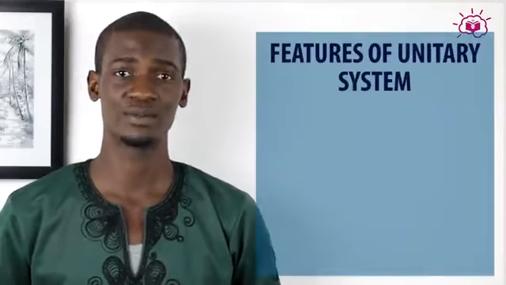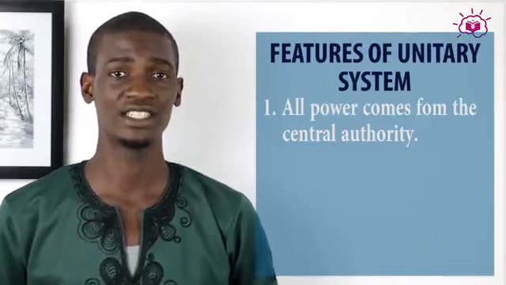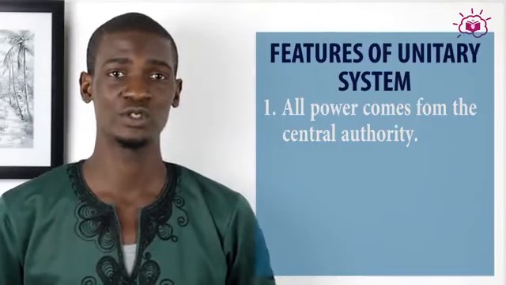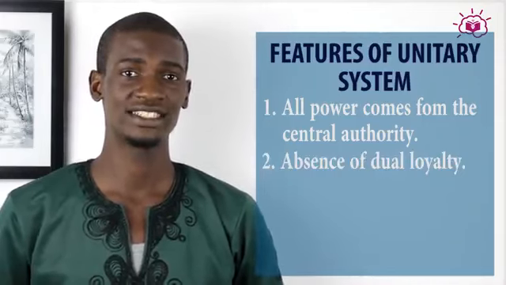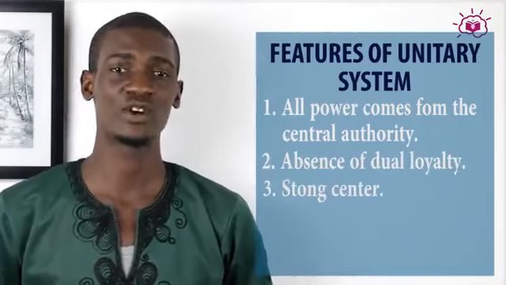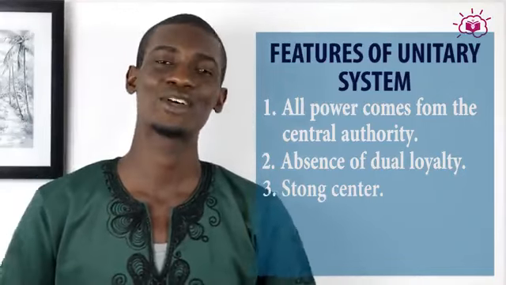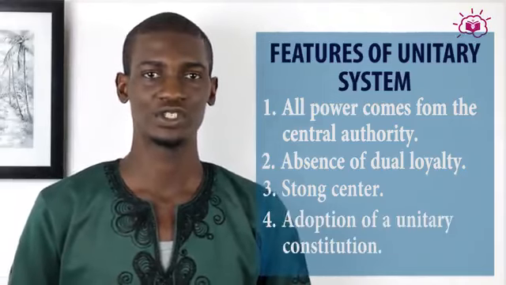Now, here are some features of unitary system. 1. All power comes from the central authority. 2. There is no dual loyalty. 3. The central authority is the strongest government. And 4. It adopts a central or unitary constitution.